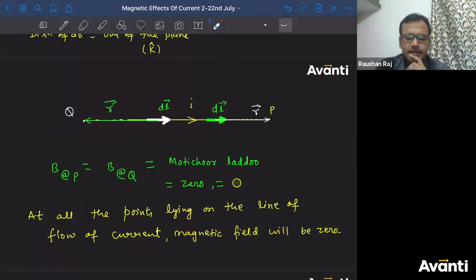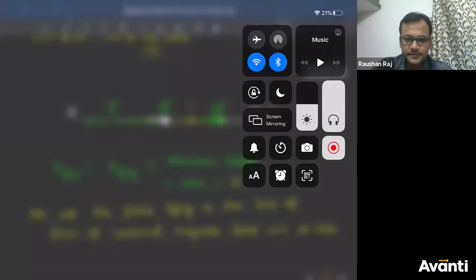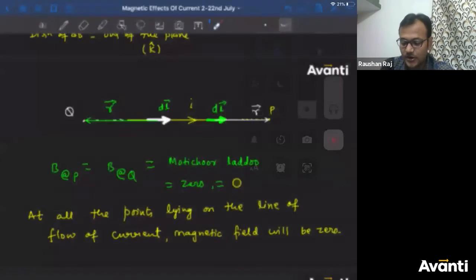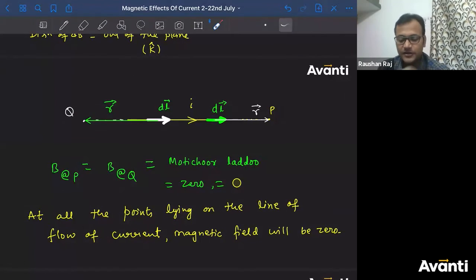ठीक है? Dhanush, I don't think if I increase the brightness in my iPad, that brightness will increase in your mobile screen. Let me check. Let me do it. Does brightness in your screen change? I am increasing, decreasing. Bolo bacha, Dhanush. See, I am increasing and decreasing the brightness of my iPad. Is it changing? No, it can't. Right? I cannot control the hardware of your mobile device. Or this Zoom app cannot control the hardware of your mobile device. So वो brightness बढ़ाना घटाना आपके मोबाइल का काम है. आप अपने मोबाइल का brightness बढ़ाओ. ठीक है धानुष? All right. ठीक है बच्चा लोग, please remember this.